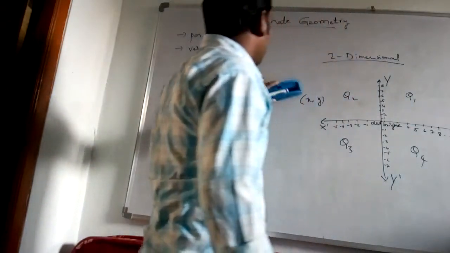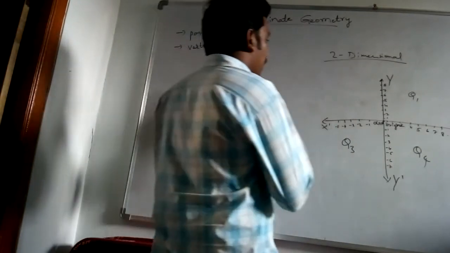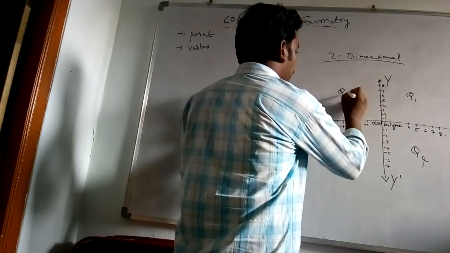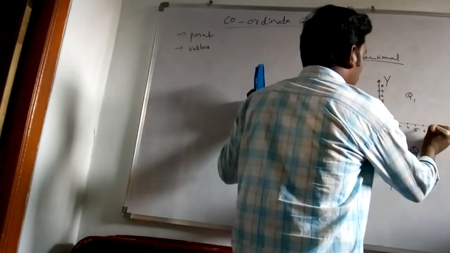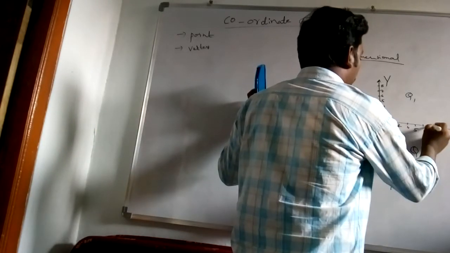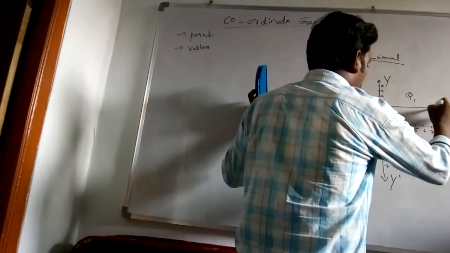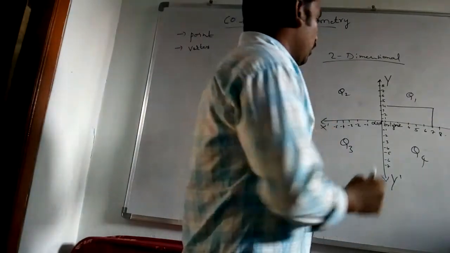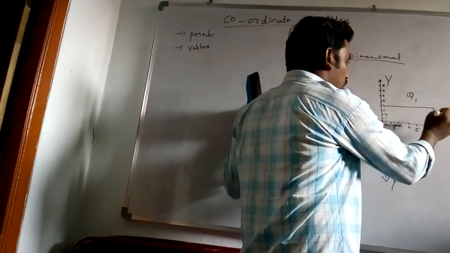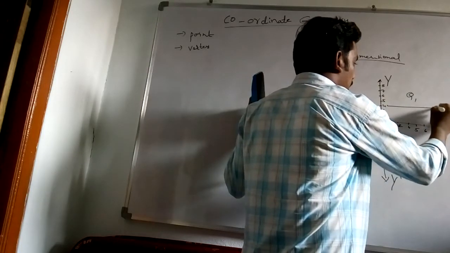Now, for example, we are going to take one example of how to show this. Suppose here 7 is there and 4 is there. In a graph we observe rectangle, square boxes, and according to that we show this corner point. Here say 7 comma 4.